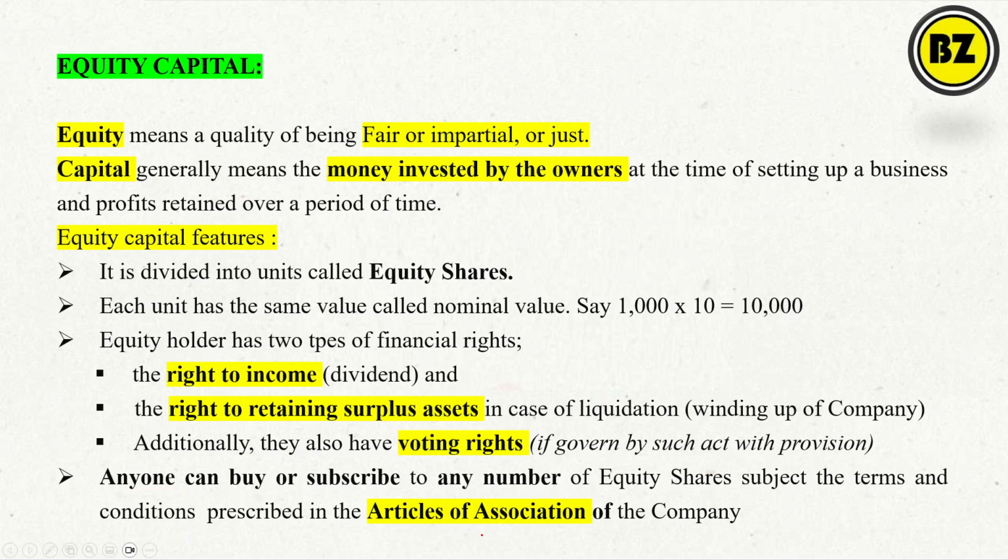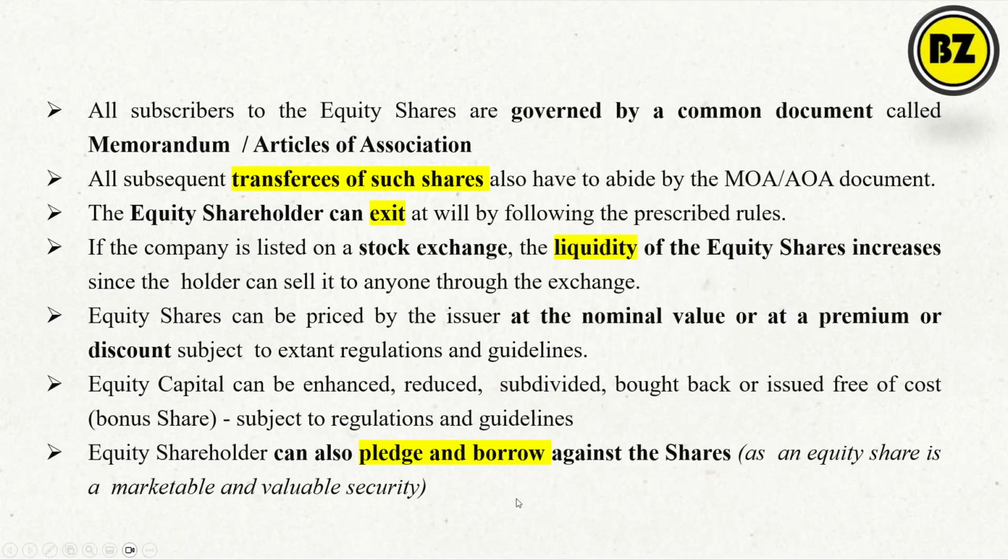Further, all subscribers to the equity shares are governed by common documents called the memorandum of association and the articles of association. So two documents are important here. All subsequent transfers of such shares also have to abide by the MOA and AOA.